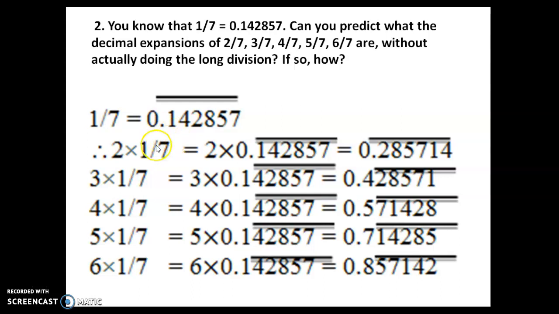One way is 2 into 1 by 7. If you do that, we will get 2 by 7. Already the 1 by 7 value is given here. So 2 into 0.142857, you have to multiply. So multiply and we will get the answer like this: 0.285714. Similarly, 3 into 1 by 7, so 3 into the same value. You have to simply multiply and find the answers. Okay, understood?